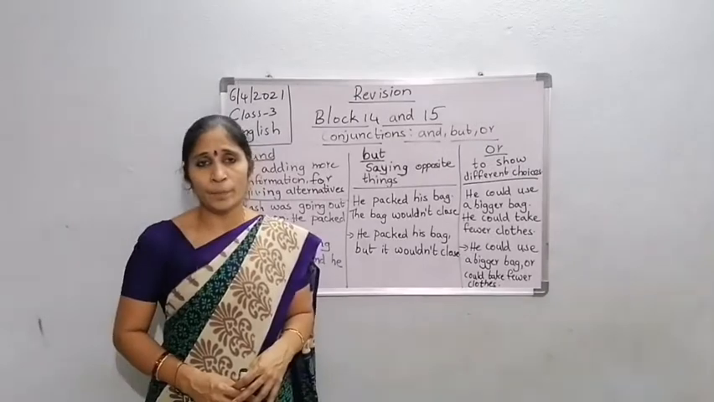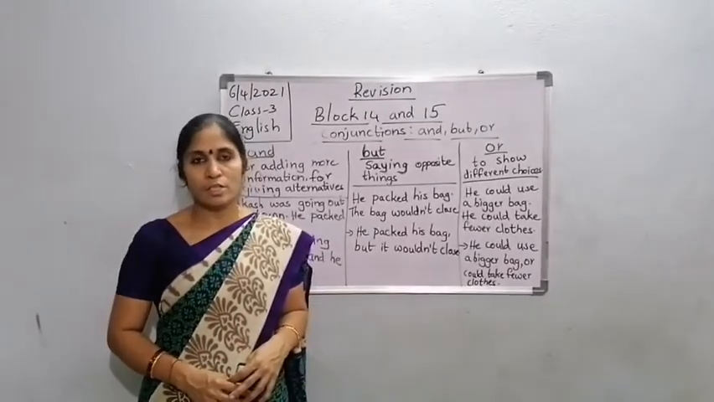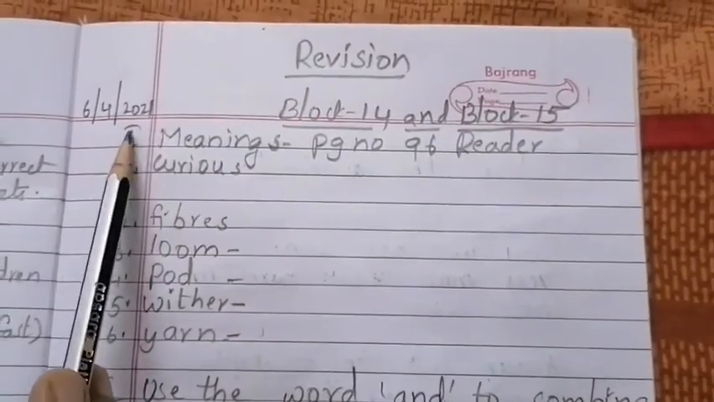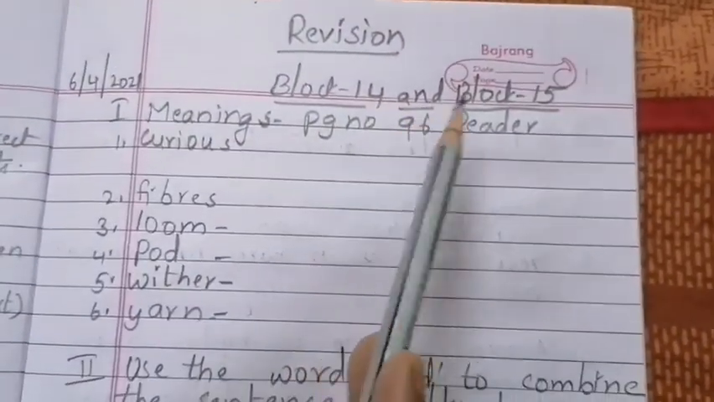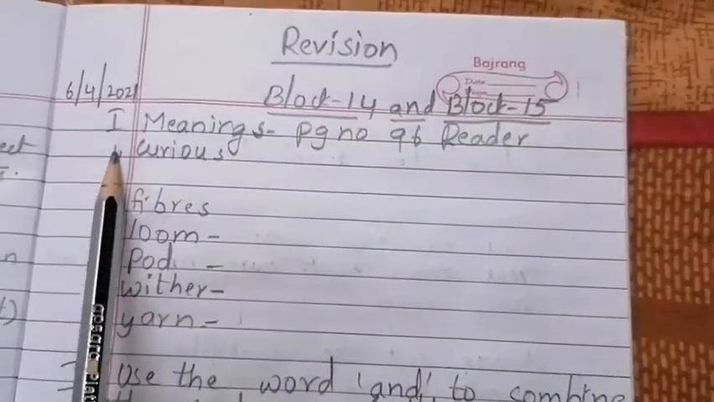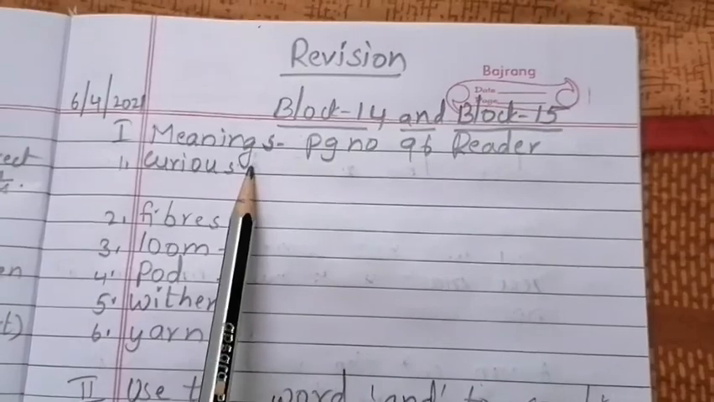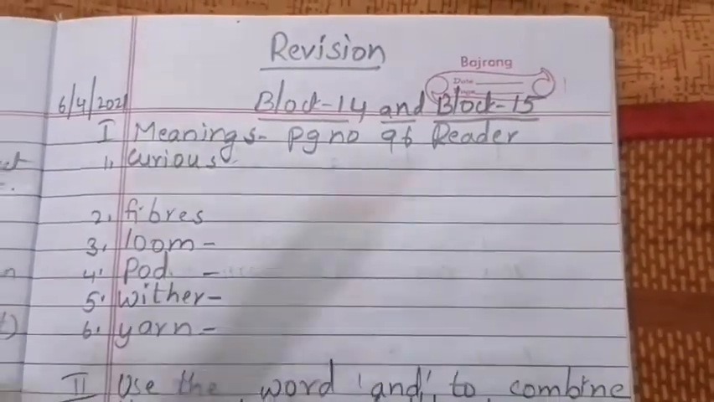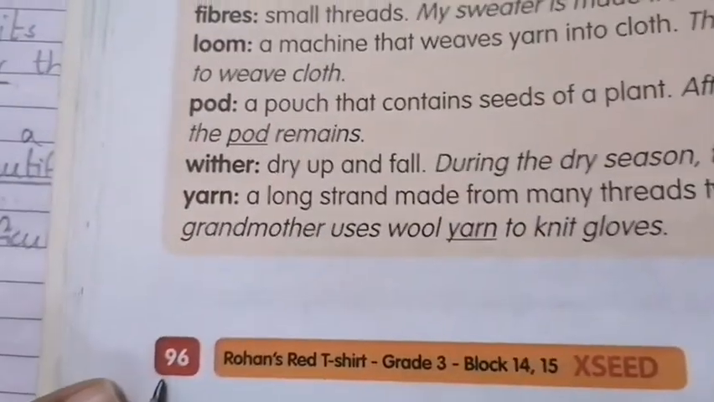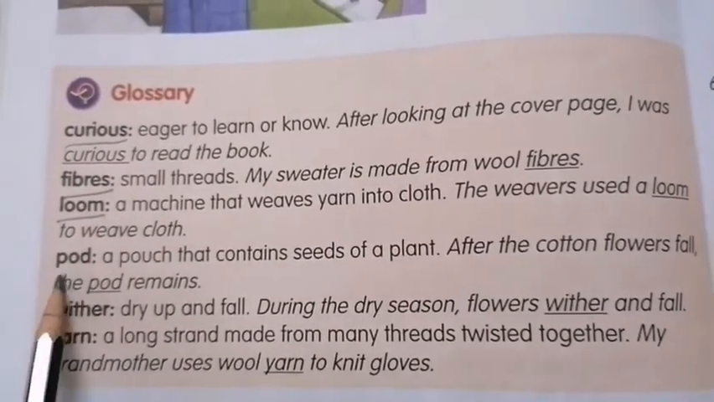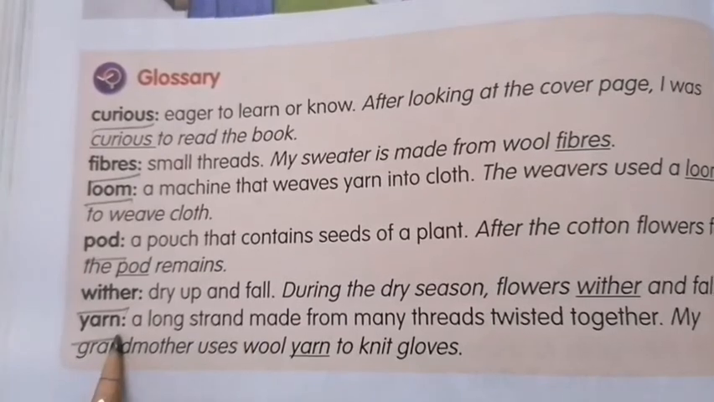Now children, open your English classwork. We'll write the revision. Write today's date, children. 6-4-2021. Revision block 14 and block 15. First bit, you have to write meanings. Where are the meanings, children? Page number 96, Reader. So this is page number 96. The meanings: curious, fibers, loom, pod, wither, yarn.